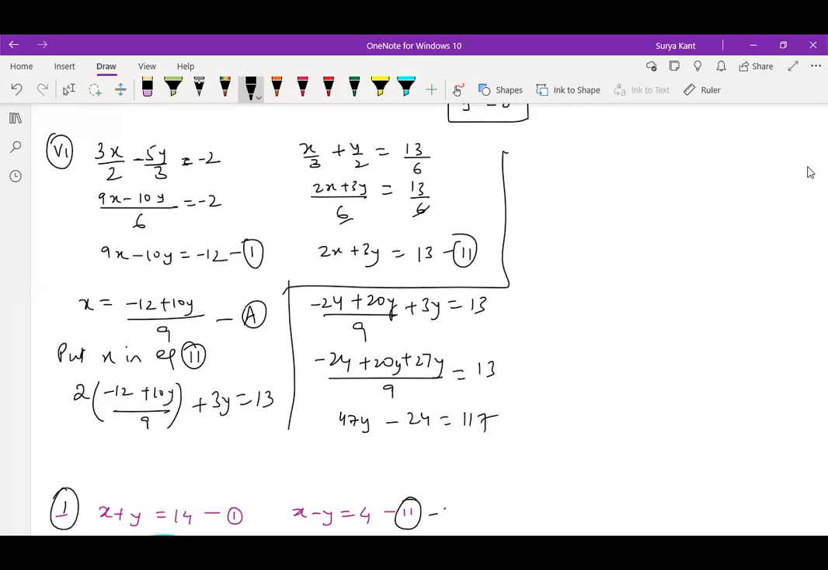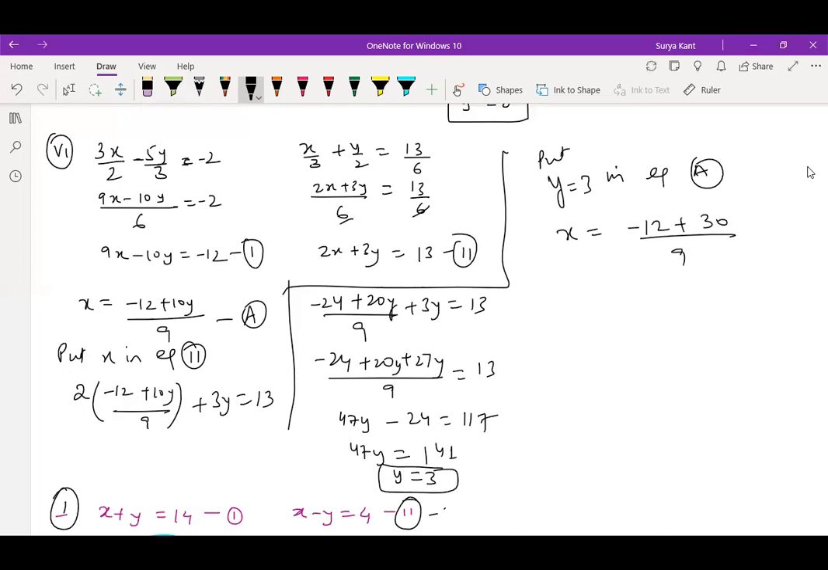117. So 47y is equal to 117 plus 24. 7 4 11. 134. 141. So y is equal to 3. Okay. Then put y equal to 3 in equation A. So what do you get? x is equal to (−12 + 30) divided by 9. 18 by 9, that is 2. So x is equal to 2.